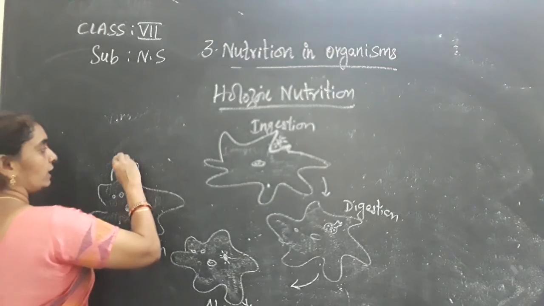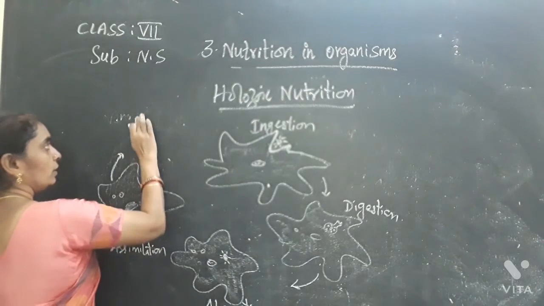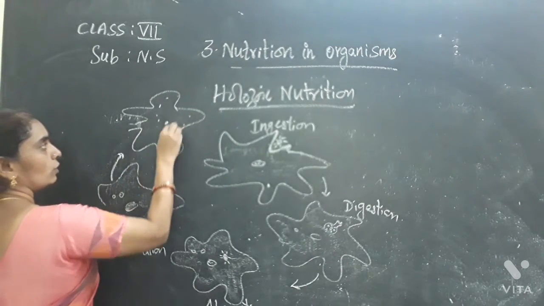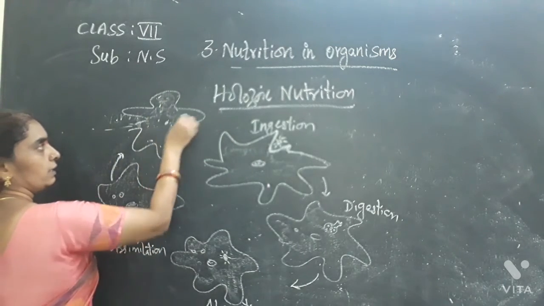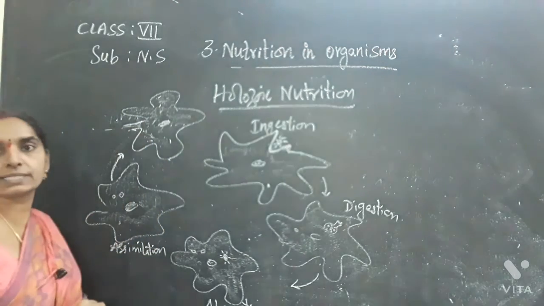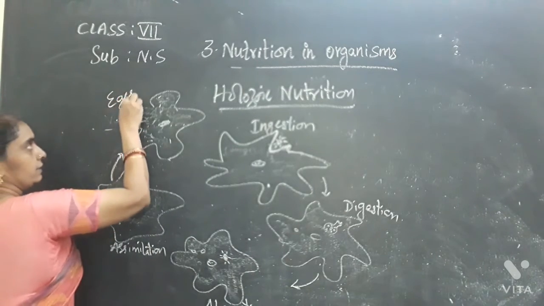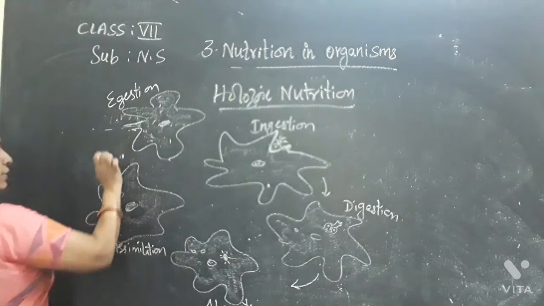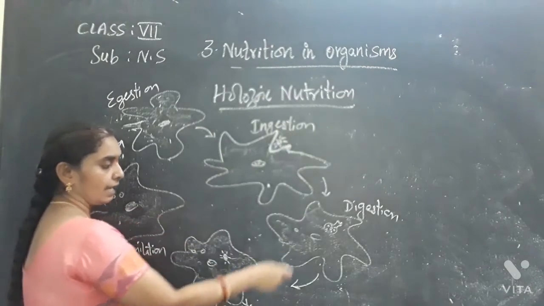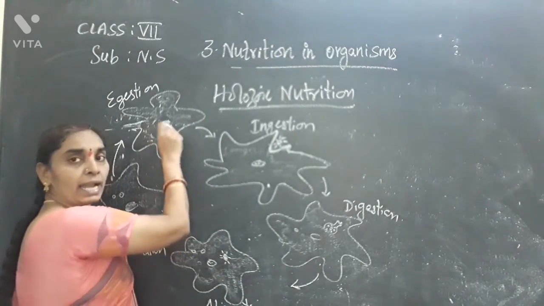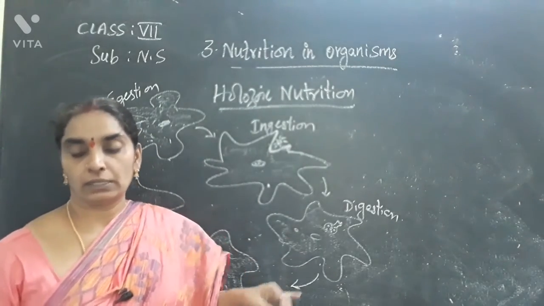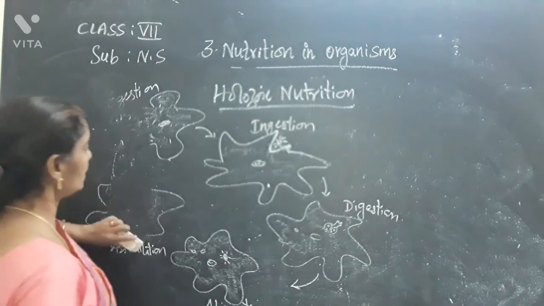Then finally, what happens? Egestion. This is how the nutrition takes place in amoeba. So, ingestion, digestion, absorption, assimilation and egestion. So this continues. This is the mode of holozoic nutrition in amoeba.